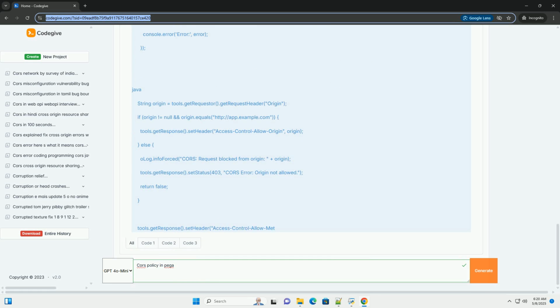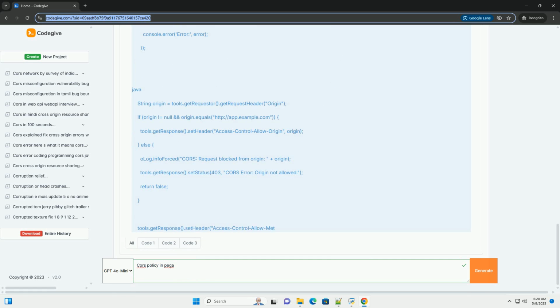Wildcards. Using Access-Control-Allow-Origin: * allows any origin to access the resource. While convenient, this should be used with caution because it effectively disables the same-origin policy for that resource. Only use it for completely public resources that don't require any authentication or authorization. Never use it when credentials are involved.